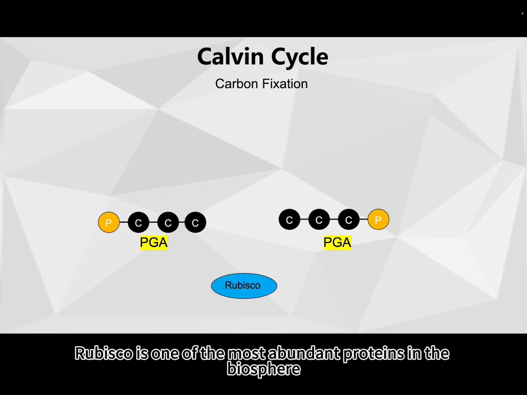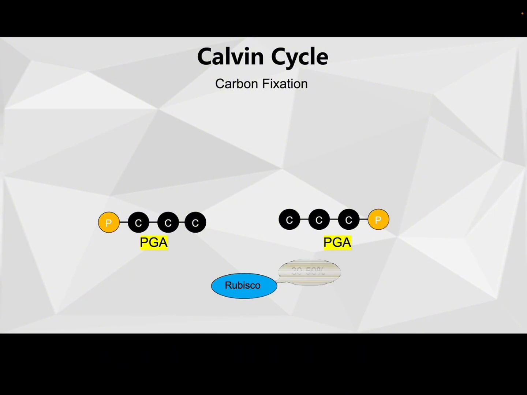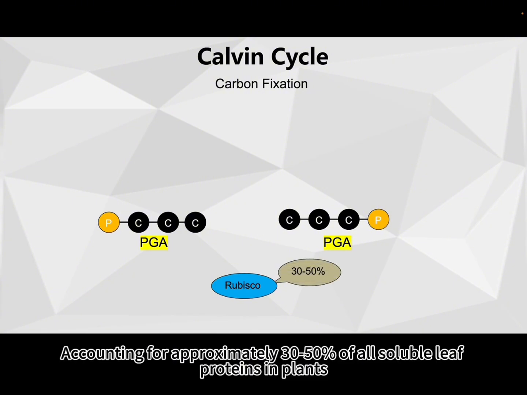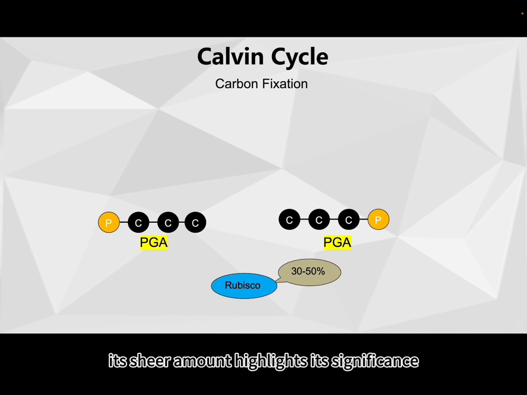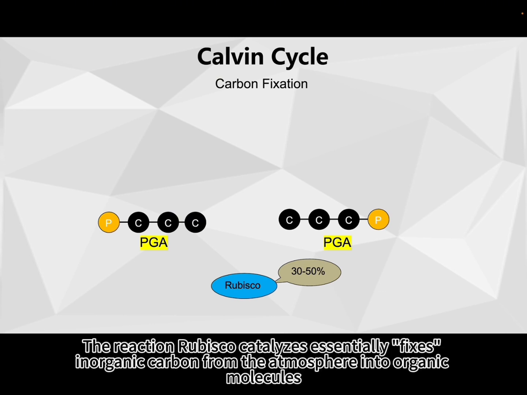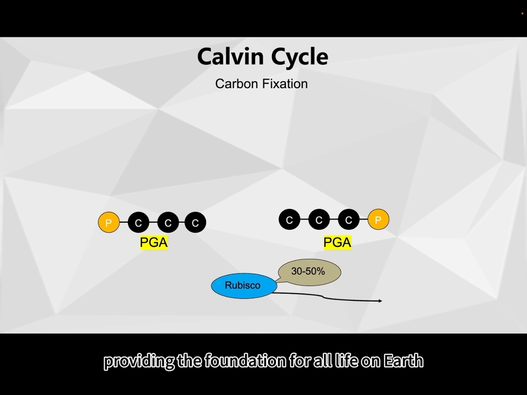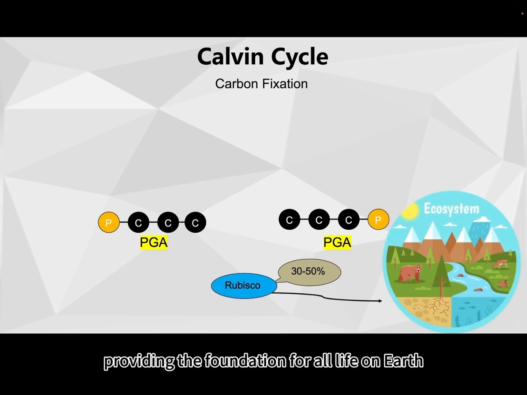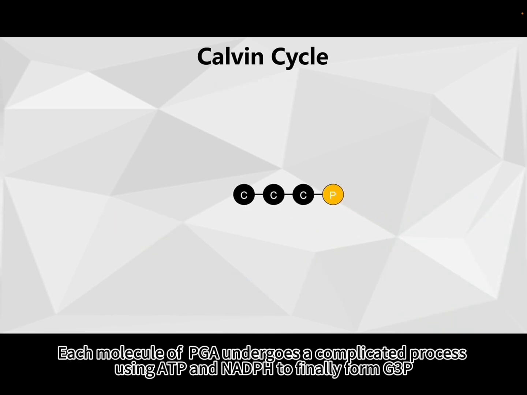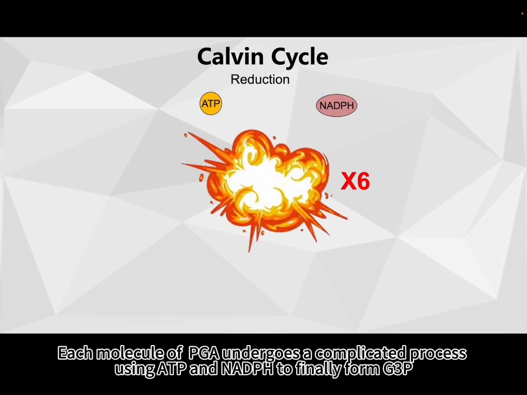Rubisco is one of the most abundant proteins in the biosphere, accounting for approximately 30 to 50% of all soluble leaf proteins in plants. Its sheer amount highlights its significance. The reaction Rubisco catalyzes essentially fixes inorganic carbon from the atmosphere into organic molecules, providing the foundation for all life on Earth. Each molecule of PGA undergoes a complicated process using ATP and NADPH to finally form G3P.